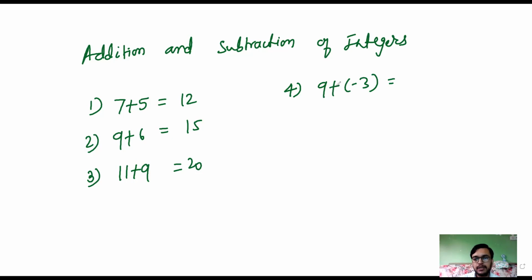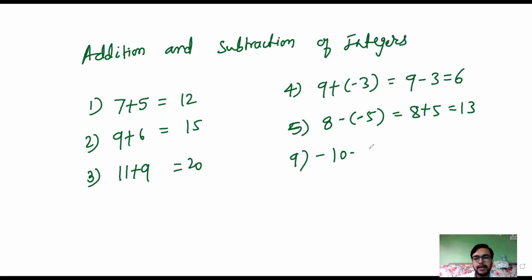Right, in maths, if two signs come close to each other, then plus minus becomes minus. Here, 9 minus 3 is 6. Right, next, 8 minus minus 5. Here the two minus signs come together, so minus minus will become plus. 8 plus 5, 13. Right, now minus 10 minus 5.